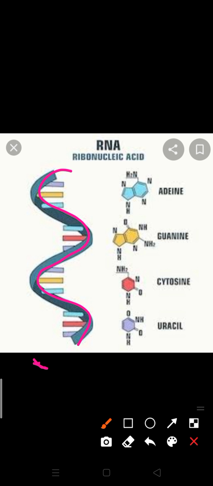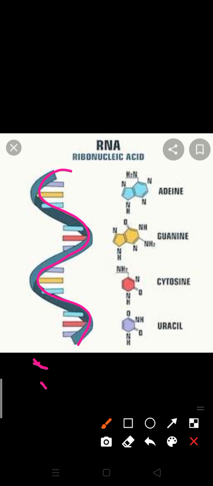So we can say that RNA is less stable. Later on you will read the experimental proof about it, which was given by Meselson and Stahl. Later on we will discuss the semi-conservative replication of DNA, this type of experiment.